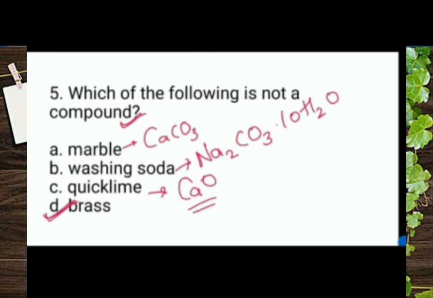The chemical name of marble is CaCO3. The chemical name of washing soda is Na2CO3.10H2O, and the quicklime is CaO. Here brass is the right answer. The brass is not a compound, it is an alloy.